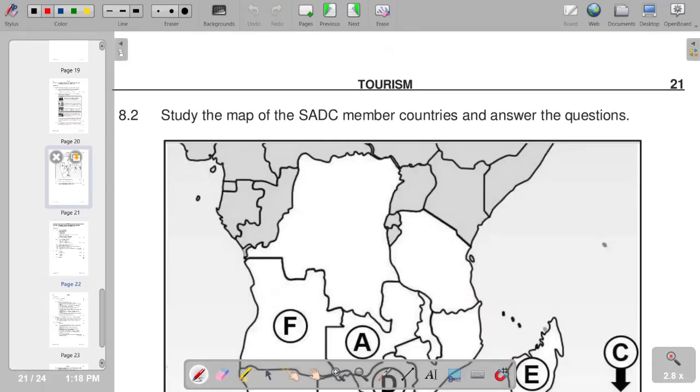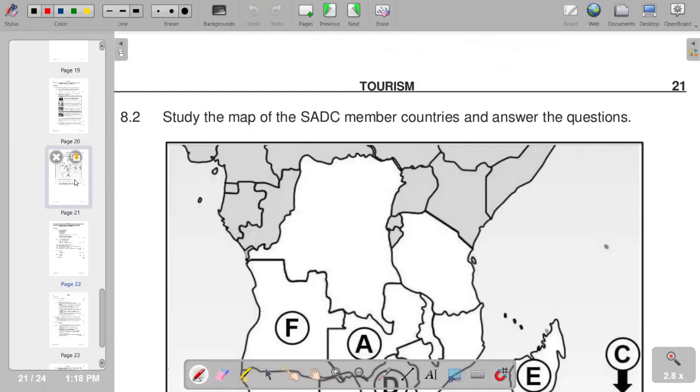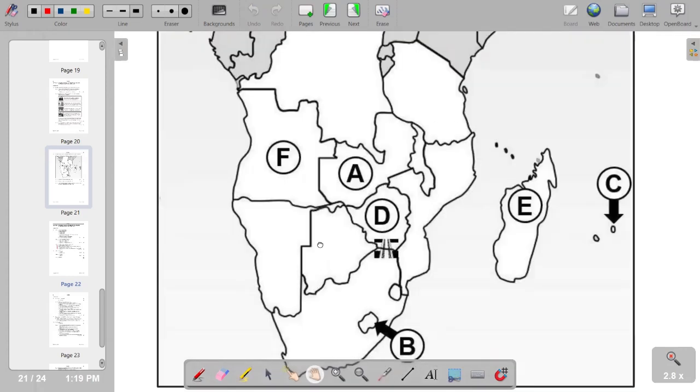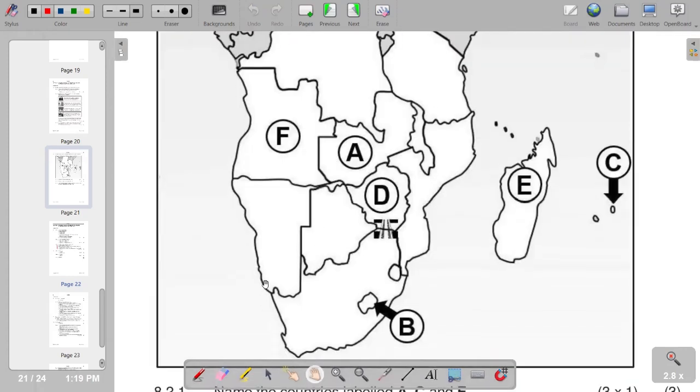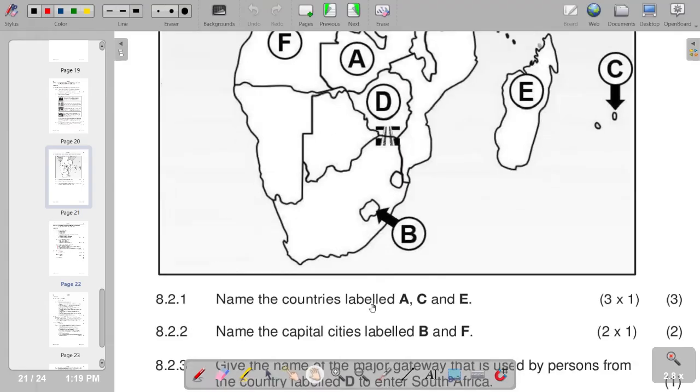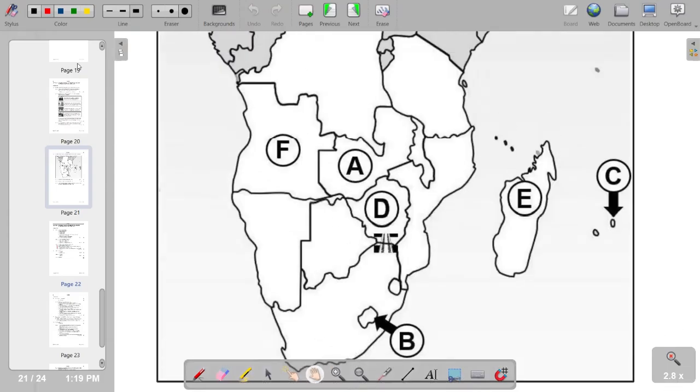And moving on to the next question, which is now our question 8.2. Study the map of the SADC member countries and answer the questions. So this is what we have. We are given letters A to F, and then the question reads, name the countries labeled A, C, and E. Of course, we've got A.